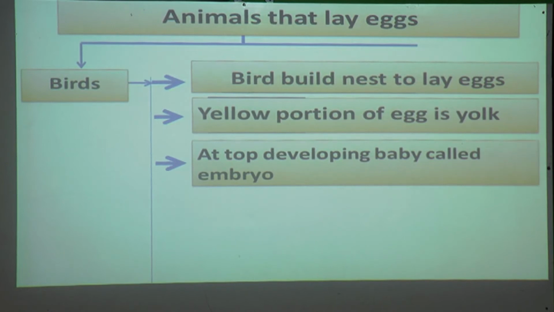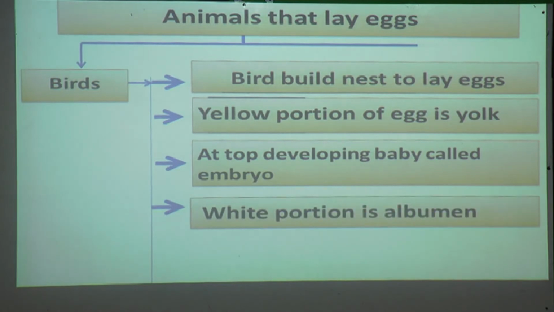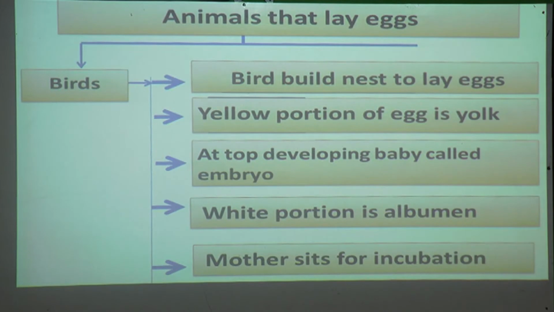At the top, the developing baby is called the embryo, meaning inside it there is a developing baby. The white portion which protects the embryo is called albumin. The mother sits for incubation.